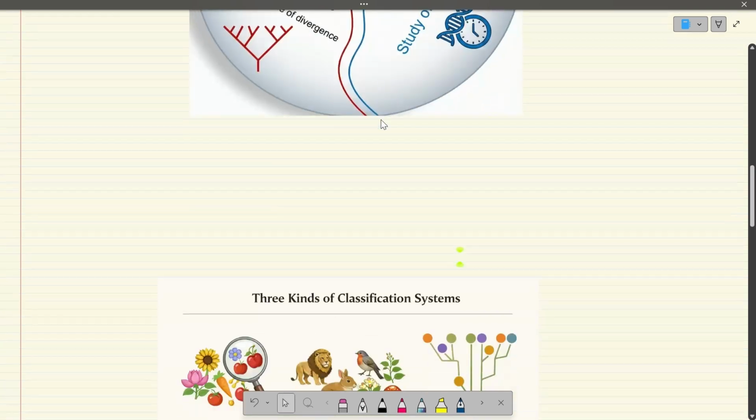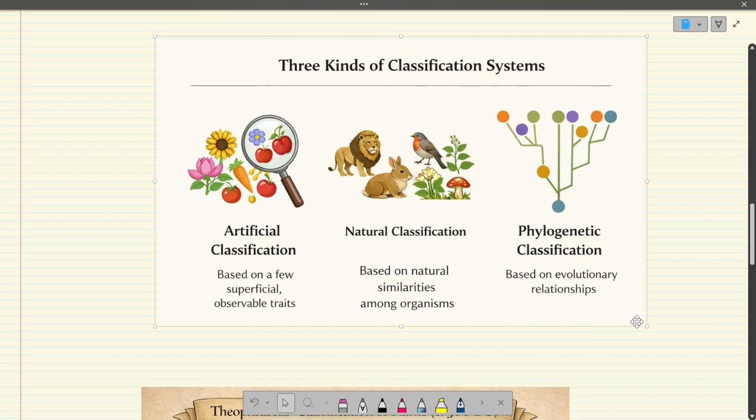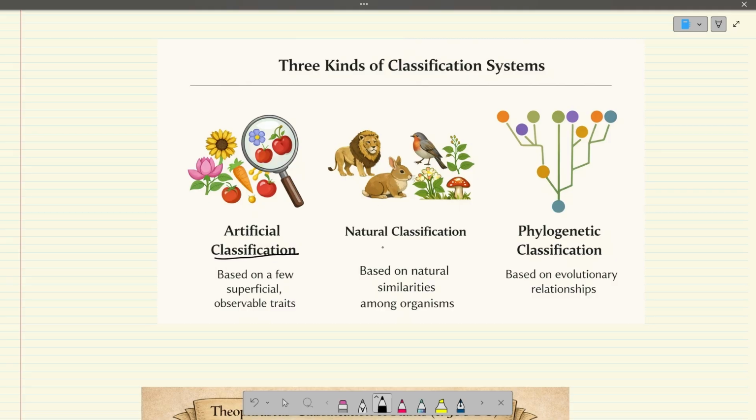Okay, so let's move forward. We have 3 kinds of classification systems. Let me make it a bit bigger. The first one is the artificial classification system, the second is the natural classification system, and finally we have phylogenetic classification systems. The artificial classification systems are those which are based on a few superficial observable traits, morphological traits.